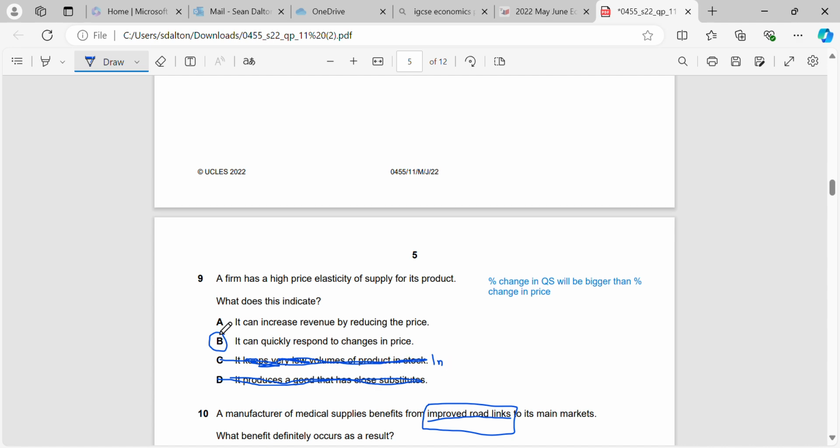And they can increase revenue by reducing price. That is something that PED tells us. So PED tells us that when we have an elastic PED, we can increase the total revenue we have by decreasing our price. Not something that PES tells us.